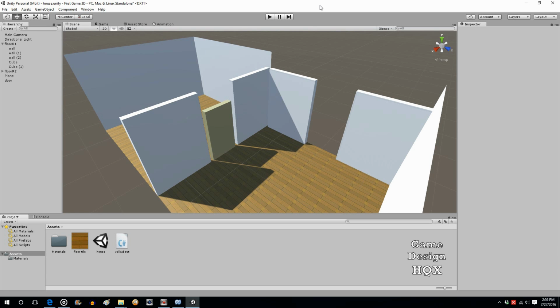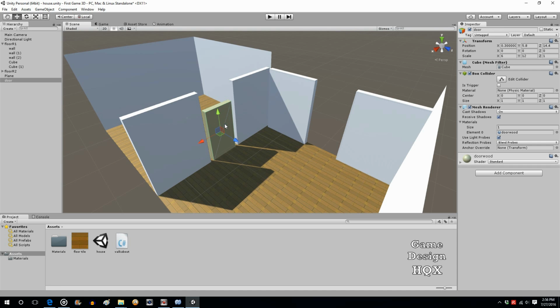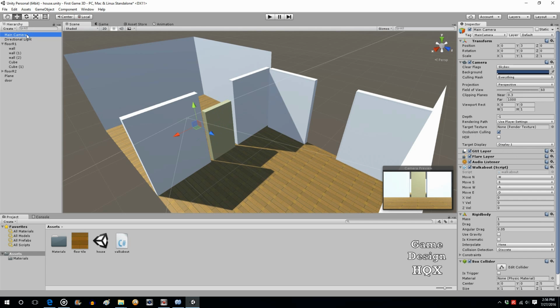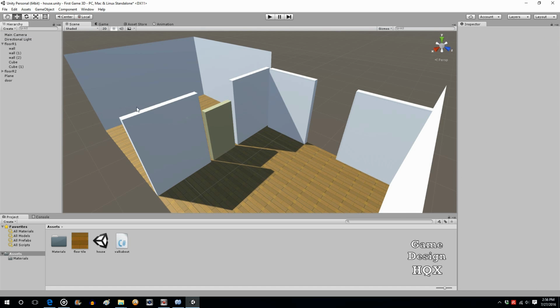Okay, so in the last video, we added collisions. By default, cubes have colliders. We added a collider to the camera, and so now the camera will collide with the door and stop because the door is closed. Now what we're going to look at is being able to have additional interactions with objects.